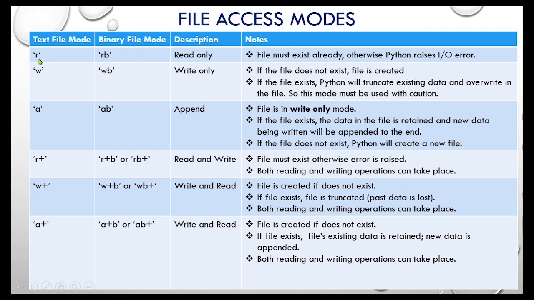Suppose we open a text file in r mode, that means the file is opened in read-only mode. But the condition is that the file must already exist, otherwise Python raises an input output error. If we open a text file in writing mode, then if the file does not exist, the file is created. If the file exists, Python will truncate it, that means remove all the existing data and overwrite the file. So this mode must be used carefully.